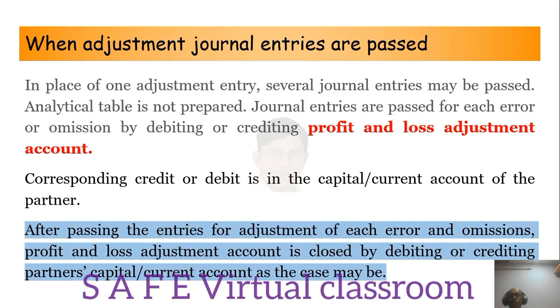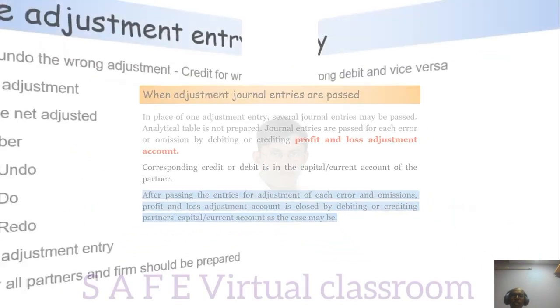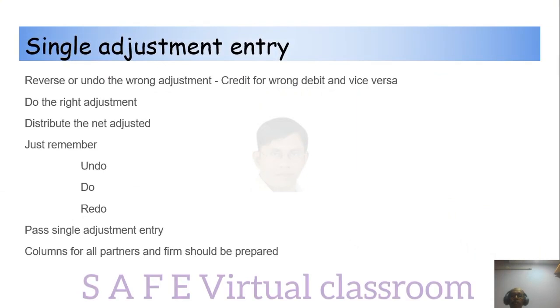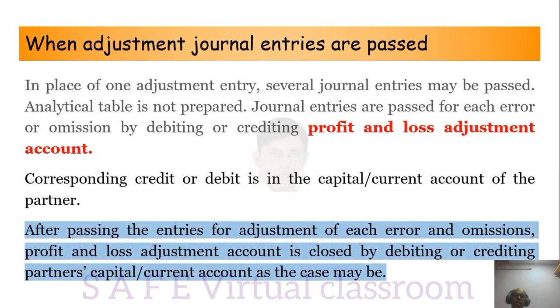So profit and loss adjustment account is very much relevant here. A lot of entries will be passed through the profit and loss adjustment account, but here not all the entries will be passed through. Only one entry, a single adjustment entry, will be passed through the profit and loss adjustment account. When you do the problems, it will be more clear. So work out the problems, then it will be clearer to you. After passing the entries, this is done.